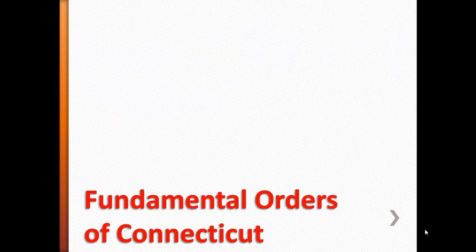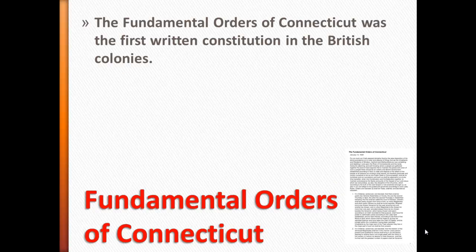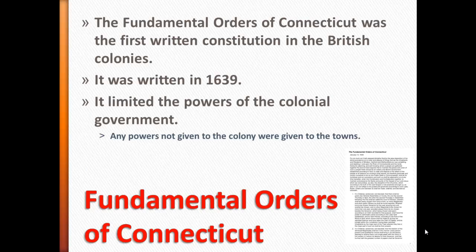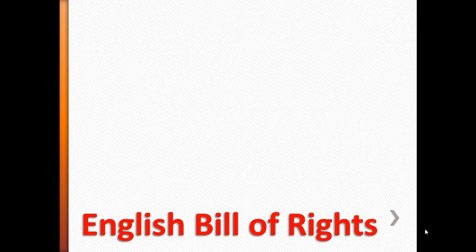The colony of Connecticut was the first colony that produced a written constitution. It was written in the year 1639. It was called the Fundamental Orders of Connecticut, and it limited the powers of the colonial government. It also ensured that any powers that were not specifically given to the colony were retained by the towns and the people. This was an early example of a limited government in America.